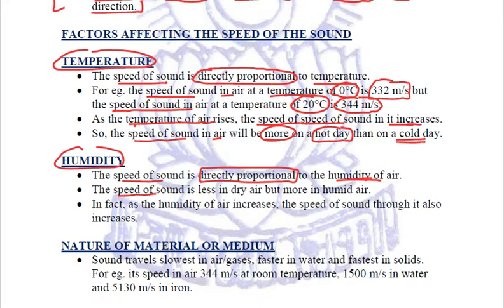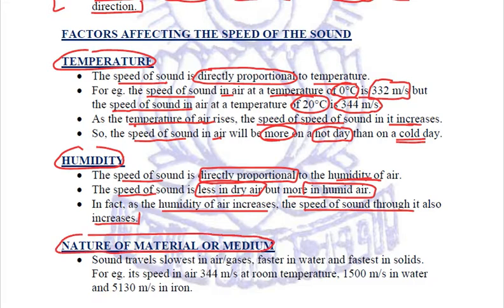The speed of sound is less in dry air, as we have seen above, as compared to that of humid air. Why? Because as the humidity of air increases, the speed of sound through it also increases, being in direct proportion with that. The next factor on which the speed of sound depends is the nature of material or the nature of medium.